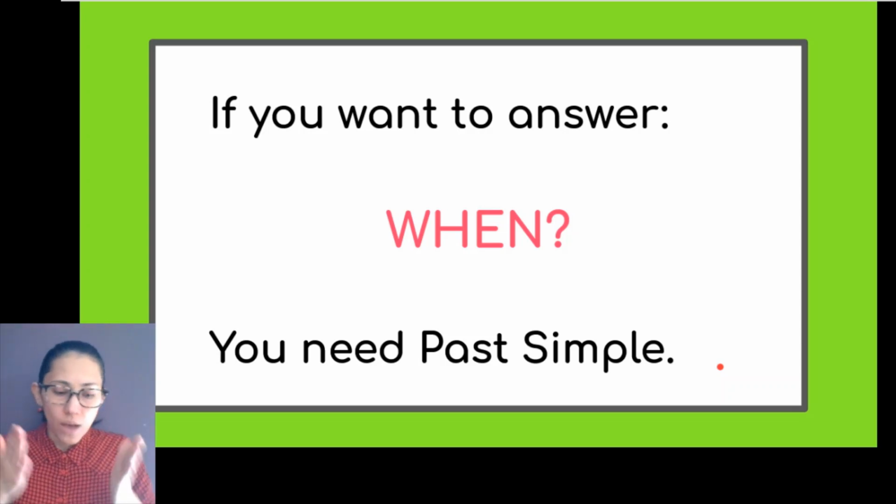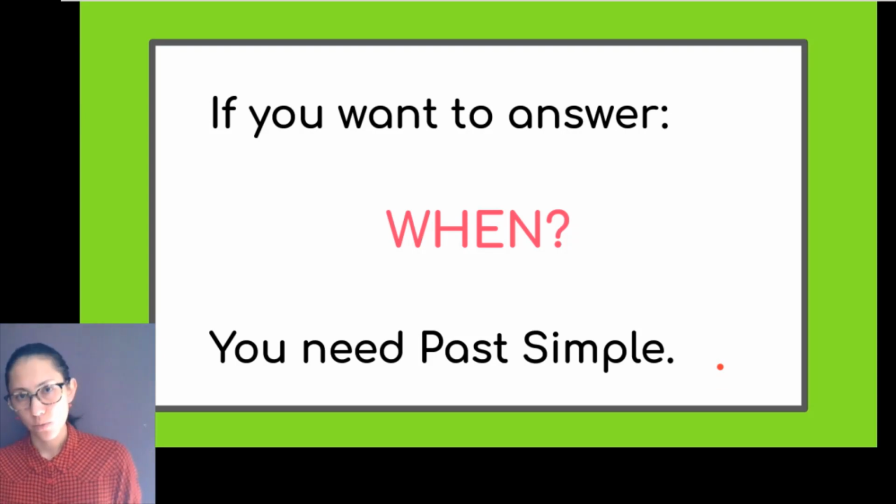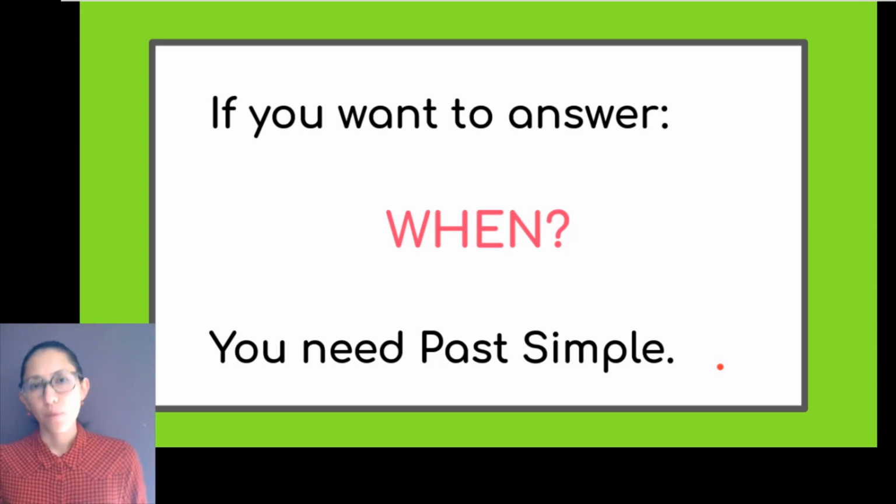If you want to actually tell me when he did that action in that moment in the past, you're talking about past simple. But if you are going to talk to me about the duration of something that is still happening now, if you want to tell me about the results of those things that affect my present, those experiences that I have accumulated so far, now you're talking about present perfect, either simple or continuous.